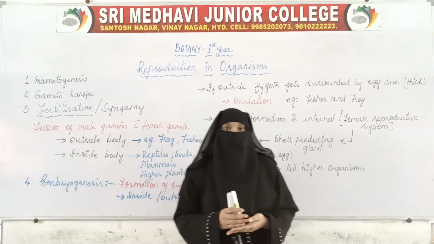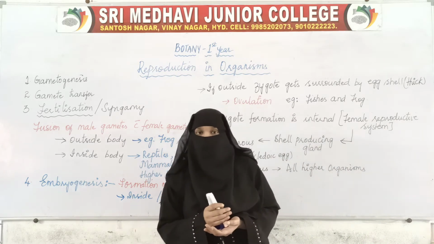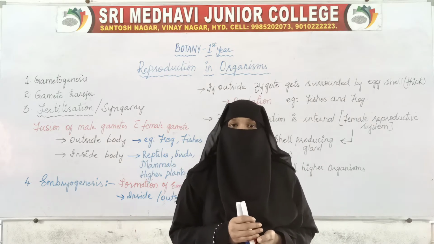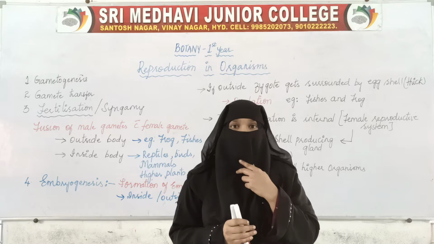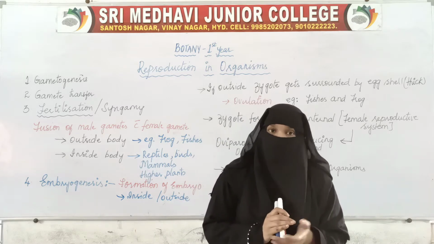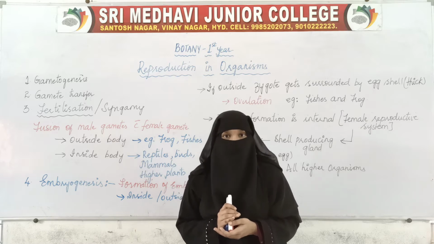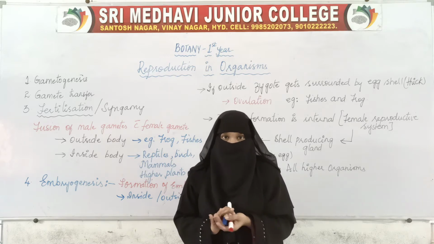Welcome everyone. We were discussing the steps involved in the process of sexual reproduction. In the previous class we have seen the first two steps. The first step in sexual reproduction is formation of gametes, that is gametogenesis.